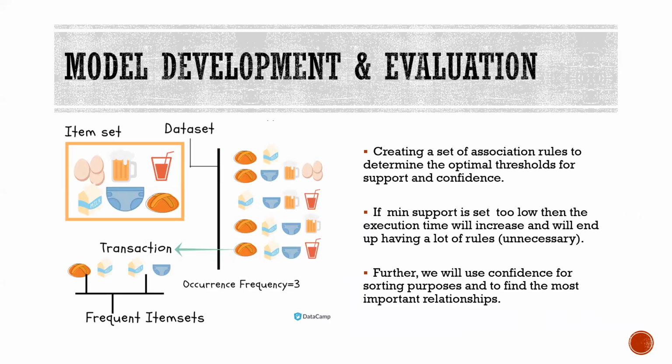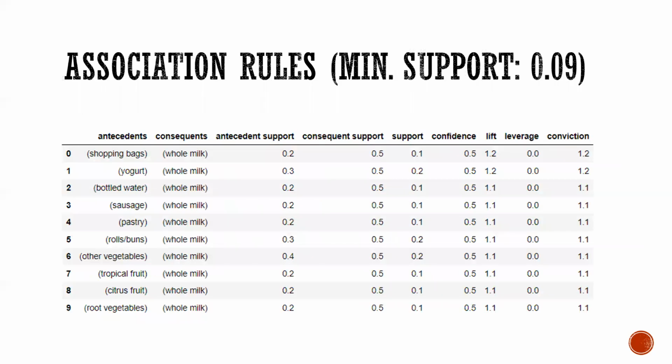Now, development and evaluation. Here, on the data set, we create a set of association rules to determine the optimal threshold for support and confidence. If minimum support is set too low, then the execution time will increase and we will end up having a lot of rules. Further, we will use confidence for sorting and to find the most important relationships. For the association rules, we are keeping a minimum support of 0.09. The data set is given for reference only, where we can see antecedent supports and consequent supports.